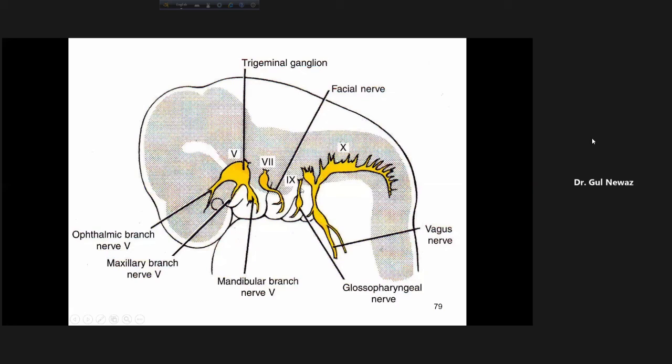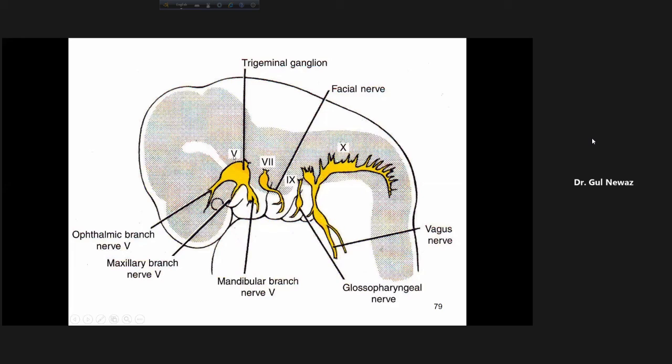The nerve of the second pharyngeal arch is the facial nerve or seventh cranial nerve. The nerve of the third pharyngeal arch is the glossopharyngeal nerve or the ninth cranial nerve. Nerve of the fourth and sixth pharyngeal arch is the 10th cranial nerve or the vagus nerve.